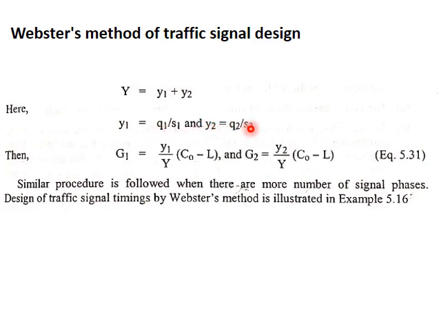Then finally we have found out C0, which is the total signal cycle time. Now we have to find out the green times for the two approaches. Green time G1 is given by y1 by Y into (C0 minus L), and G2 is given by y2 by Y into (C0 minus L). C0 is the cycle time.